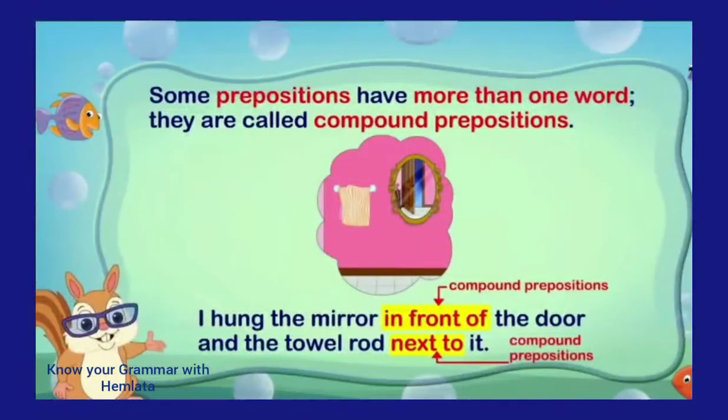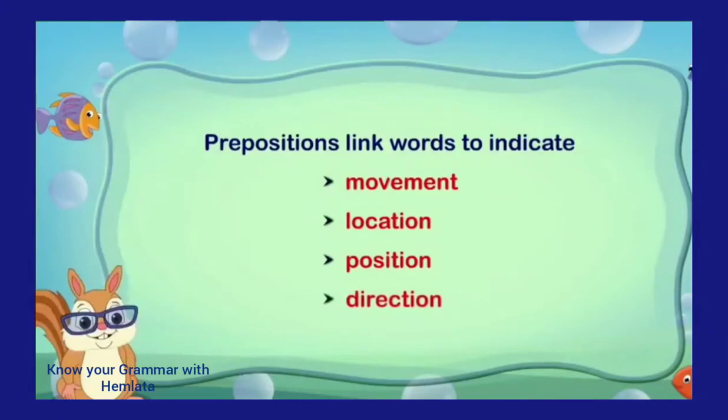In this sentence, you can see two prepositions. Before that, we studied some small words as prepositions, but compound prepositions are more than one word, like in front of and next to. Here are two compound prepositions.